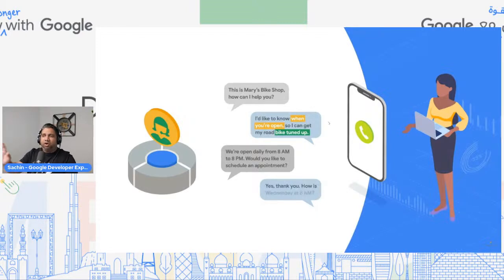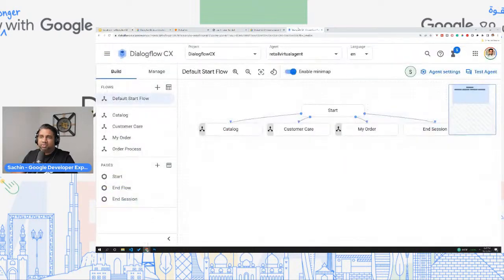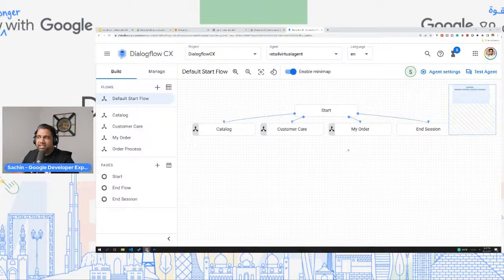Now, with all of this, let's actually go ahead and explore a bit more about Dialogflow CX, right? So let's backtrack and look at some of the core fundamental things that we said. With Dialogflow CX, some of the new concepts is flows, right? So on the left side, you see under build, you have something called flows. Now, when you create a Dialogflow CX agent, by default, you have the default start flow. So if I click on this, you'll see this is the default start flow.